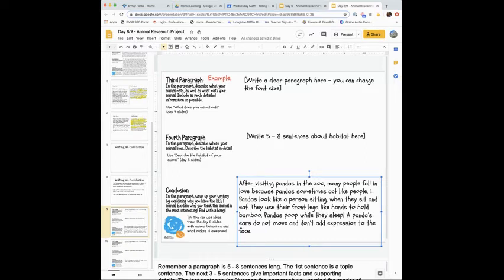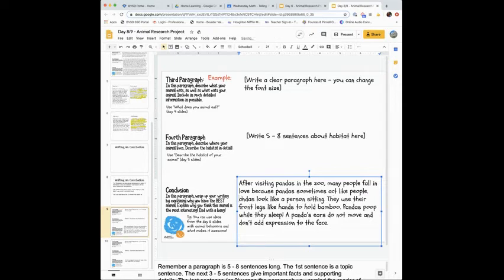After visiting pandas in the zoo, many people fall in love because pandas sometimes act like people. Pandas look a lot like a person sitting when they sit and eat. Maybe I could just say, when eating, pandas look like a person sitting. And then I'd have a phrase. That would be nice.